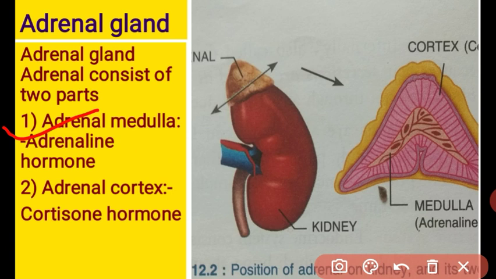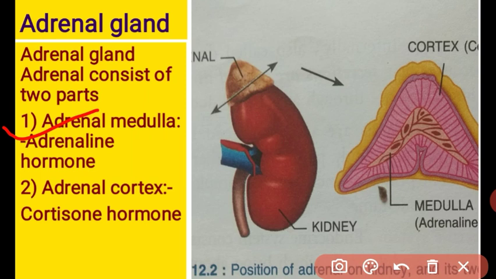What is it, student? The adrenal cortex. The adrenal cortex secretes the cortisone hormones. The cortisone hormones are categorized into mineralocorticoids and glucocorticoids. Mineralocorticoid hormones regulate mineral metabolism, and glucocorticoid hormones regulate carbohydrate, fat, and protein metabolism. It is also called the stress hormone. It leads to diseases through hypersecretion or hyposecretion.